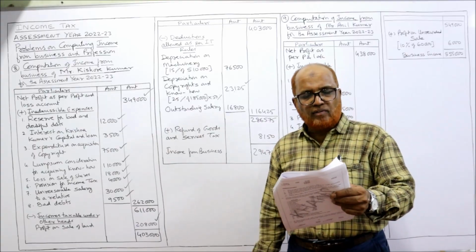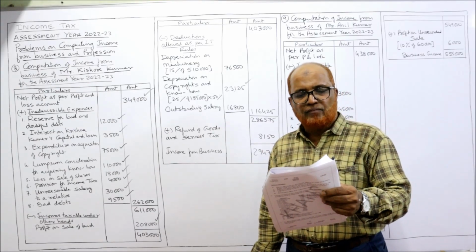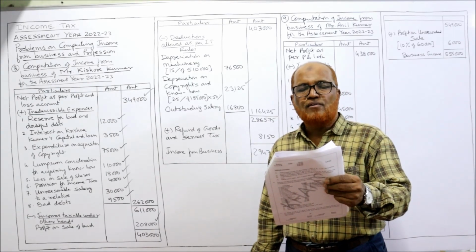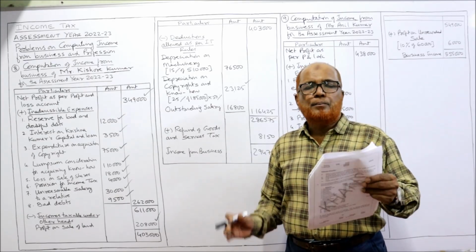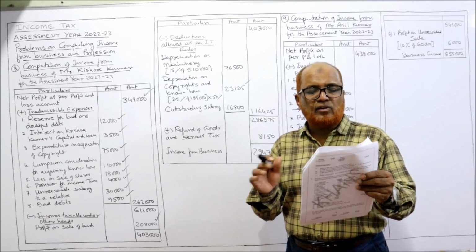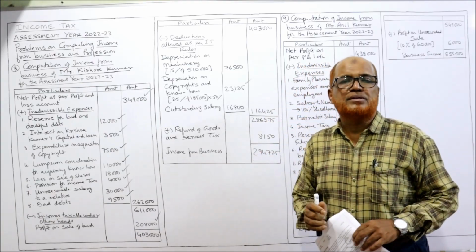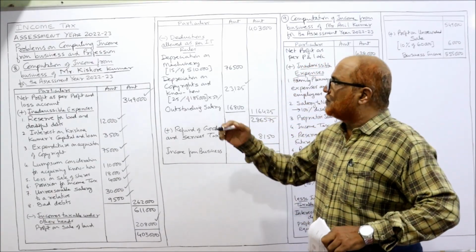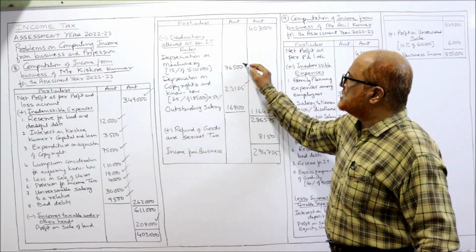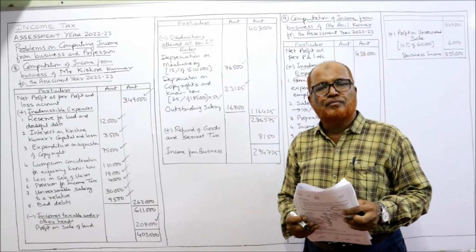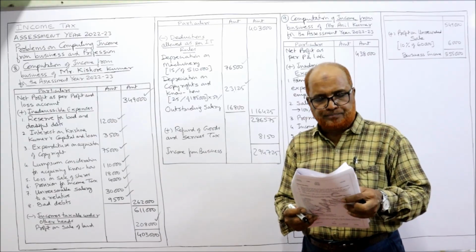Then written down value of machinery block with 15% depreciation is 5,10,000. The present value of the machinery is 5,10,000, on which 15% is the rate of depreciation allowed. So 15% of 5,10,000, 76,500 is the depreciation which is allowed as per IT rules.